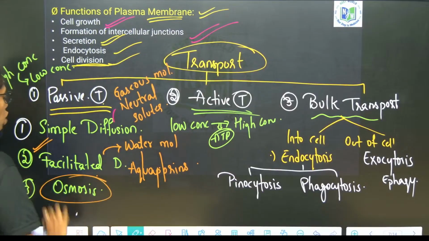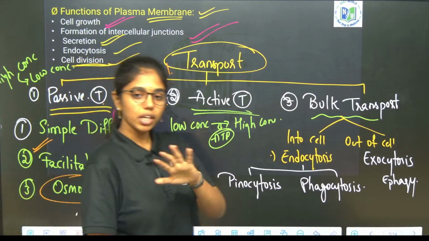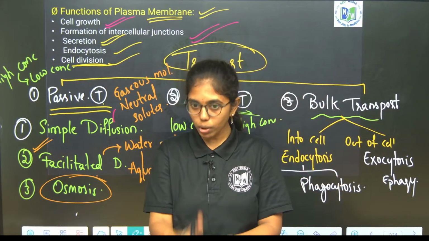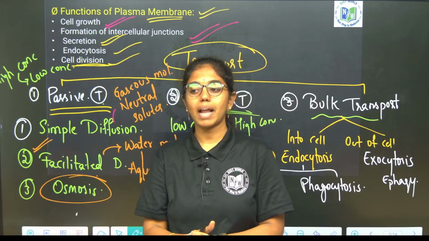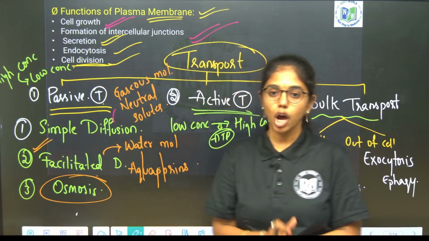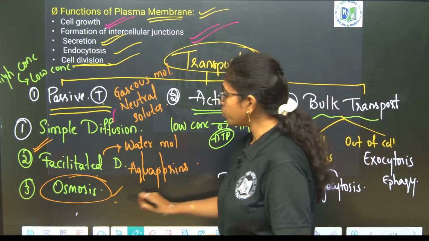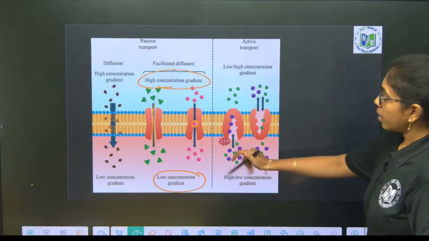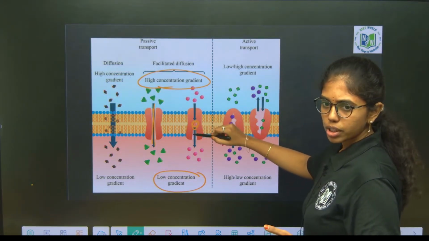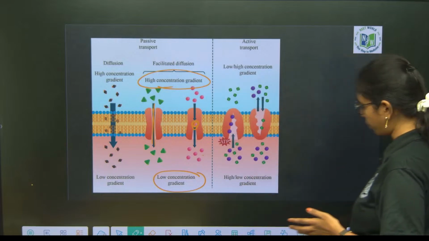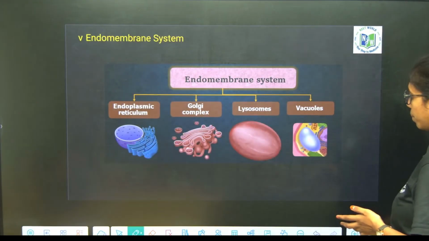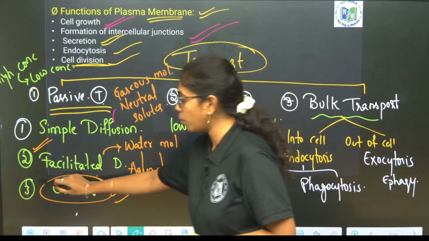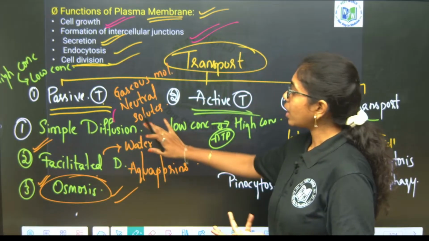Next is osmosis. You have been learning osmosis definitions from childhood. Movement of molecules from high to low concentration through a semi-permeable membrane, or a plasma membrane, or a cell membrane, is called osmosis. Movement of any molecules, from high concentration to low concentration through the semi-permeable membrane. Mostly ion channels, those are being pumped through osmosis.